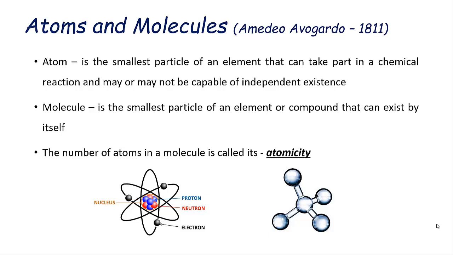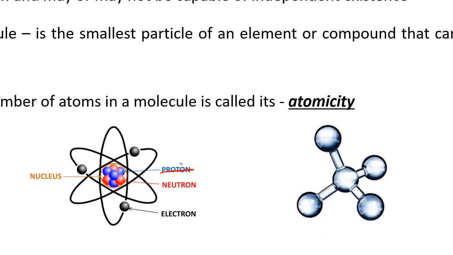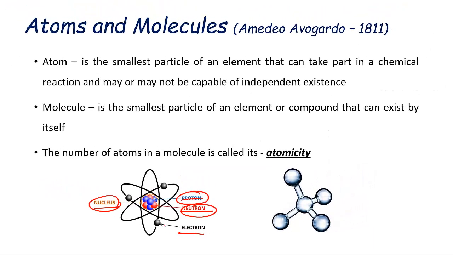A molecule is the smallest particle of an element or compound that can exist by itself, that is, it is stable in its original form. The number of atoms in a molecule is called its atomicity. For example, in H2 there are 2 atoms of hydrogen and hence its atomicity is 2. And we all know the basic atomic structure of an atom. Here there are protons, neutrons, electrons and the nucleus. The nucleus is basically the address where protons and neutrons exist, whereas electrons revolve around the nucleus. And we should already know this.